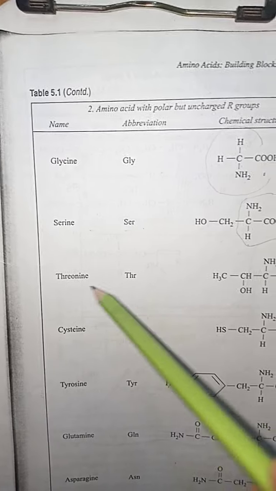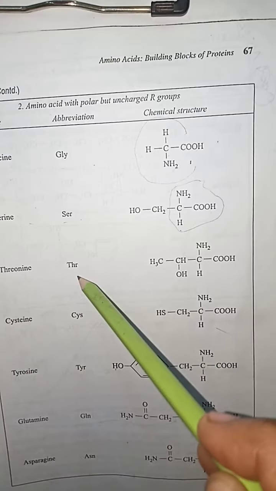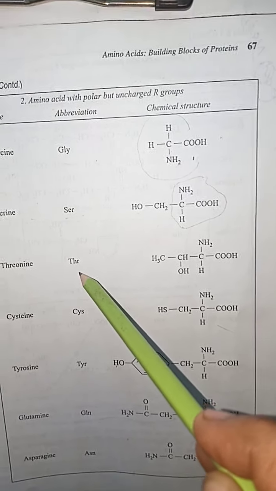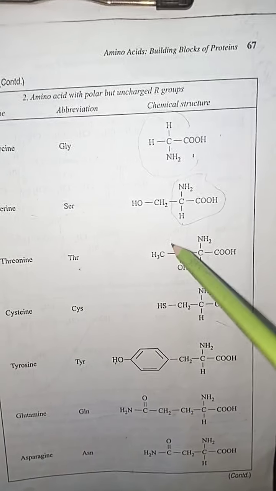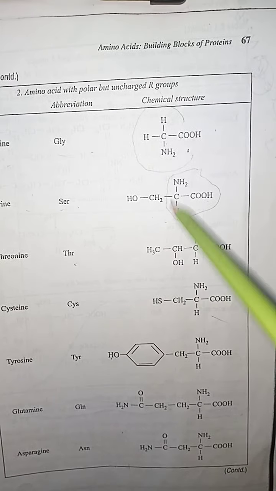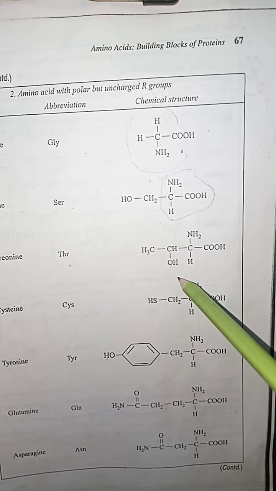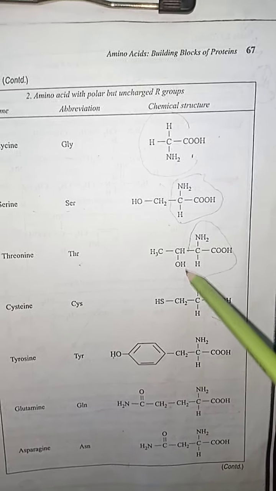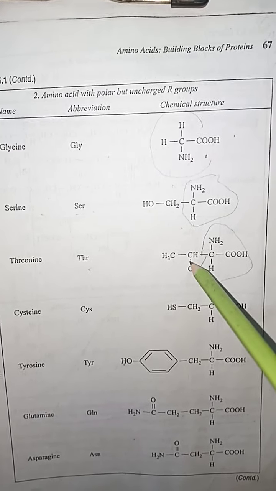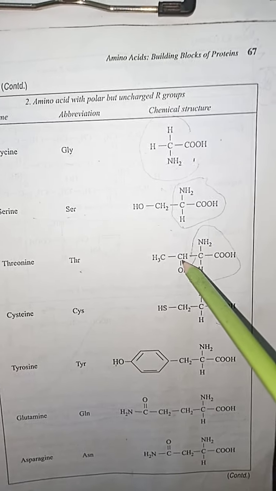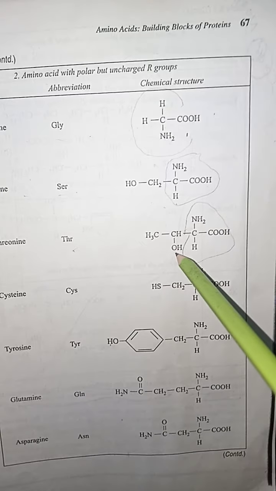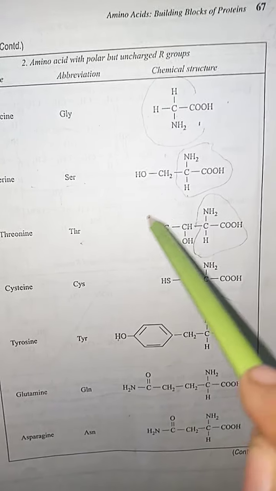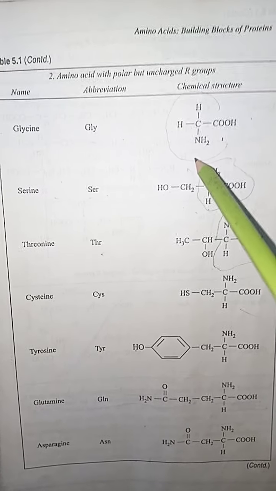After that serine, there is the threonine, THR. Threonine is an amino acid. The property of this amino acid which makes it more important than other amino acids is that it contains attachment with the basic. Here is the basic amino acid, dear students. So more attachment of the groups: methyl group, basic, alkyl group, and hydroxyl group. So this makes it entirely different from other amino acids.